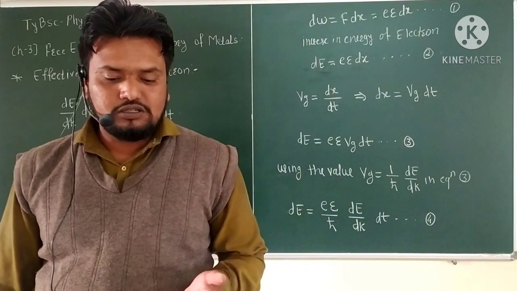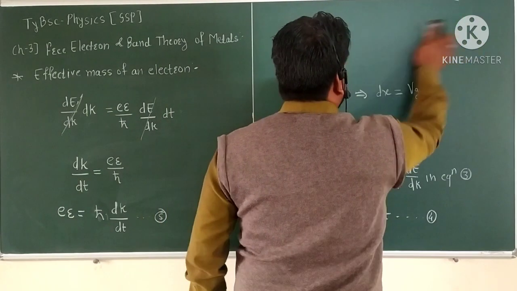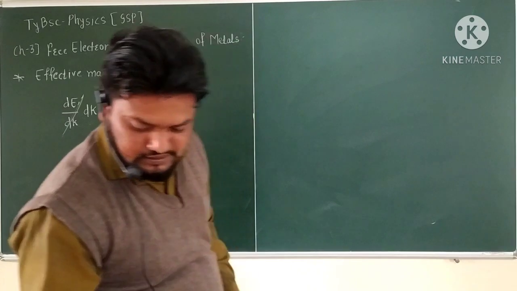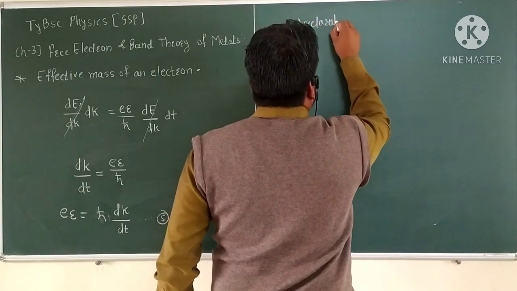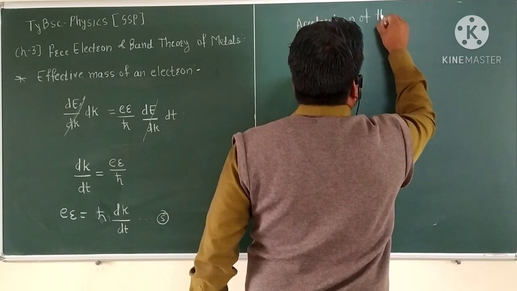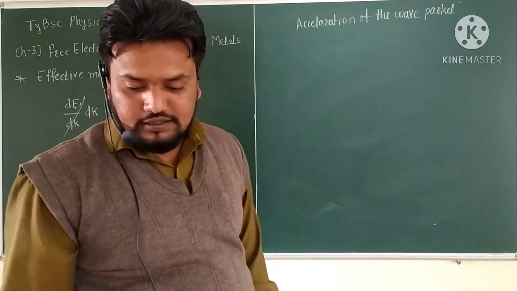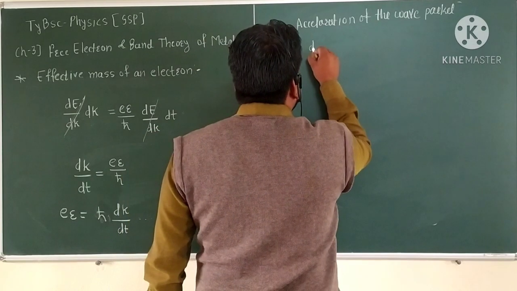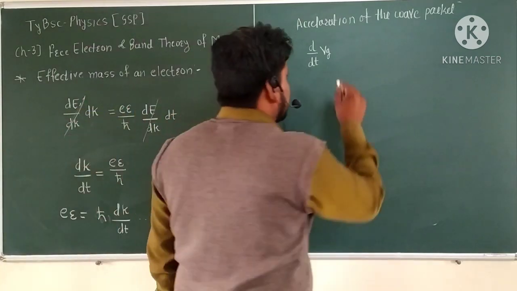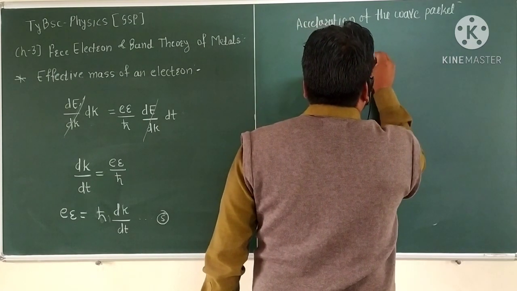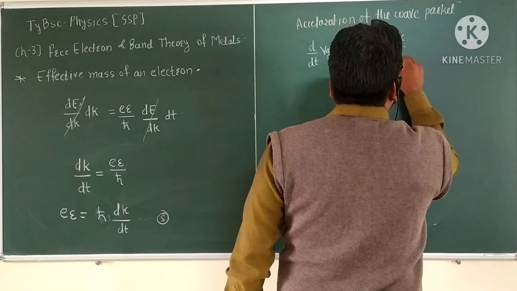Now we want to calculate the acceleration of the wave packet, and the relation will be as follows. The derivative d by dt of Vg is equal to the derivative with respect to k of Vg into dk by dt.